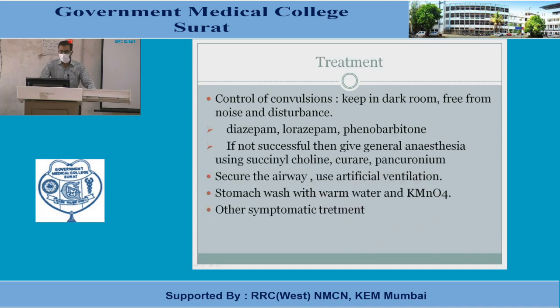Control of convulsions: first of all, preventive measures should be taken. The patient should be shifted to a dark room, as in the treatment of tetanus, and kept free from noise as well as disturbances. We can start anticonvulsants: diazepam, lorazepam, phenobarbital. If not successful, then give general anesthesia, using succinylcholine, curare, and pancuronium.